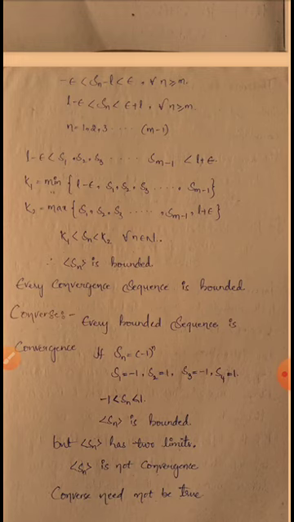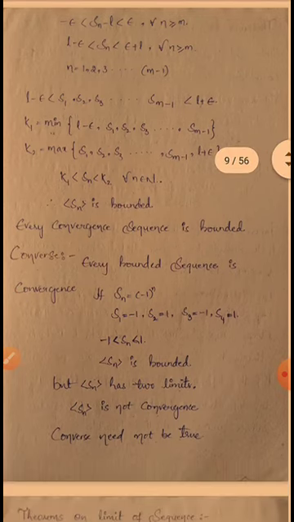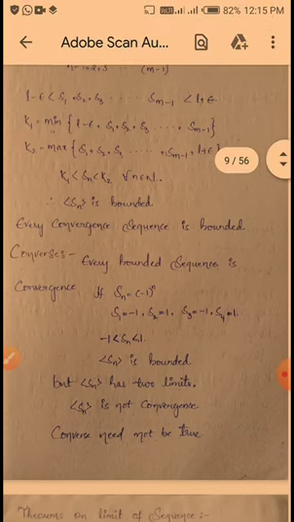What is the converse of this theorem? Is every bounded sequence convergent or not? We have to find out. See here, every convergent sequence is bounded. The converse is: every bounded sequence is convergent. Now we have to take one example.